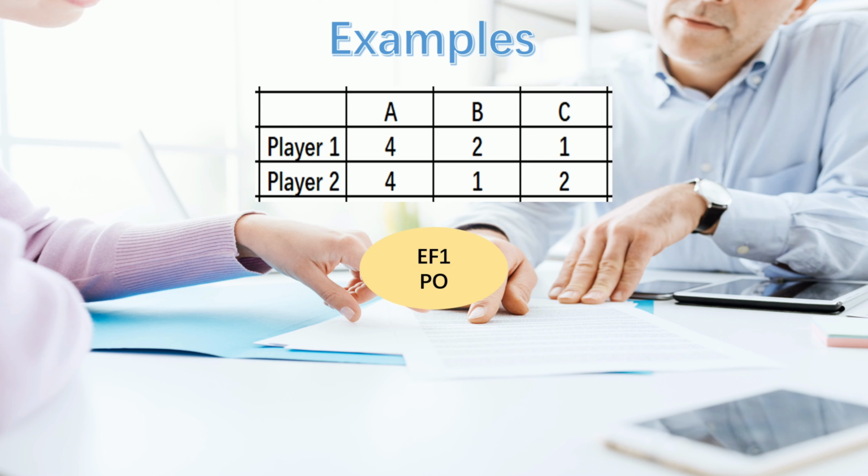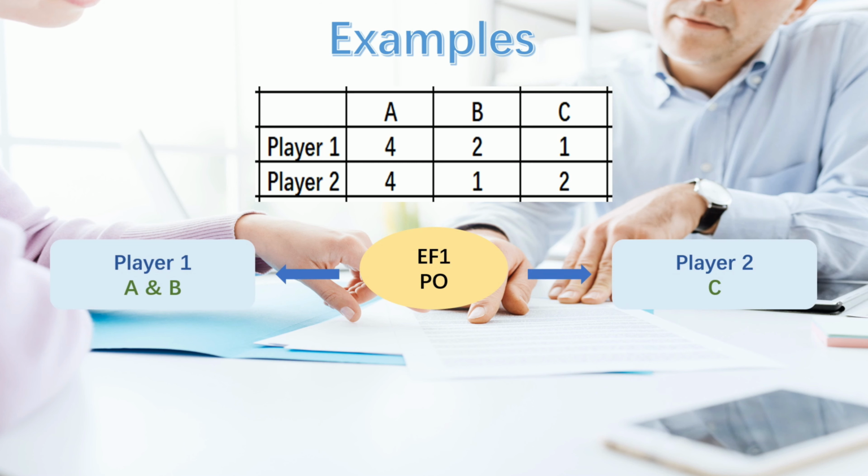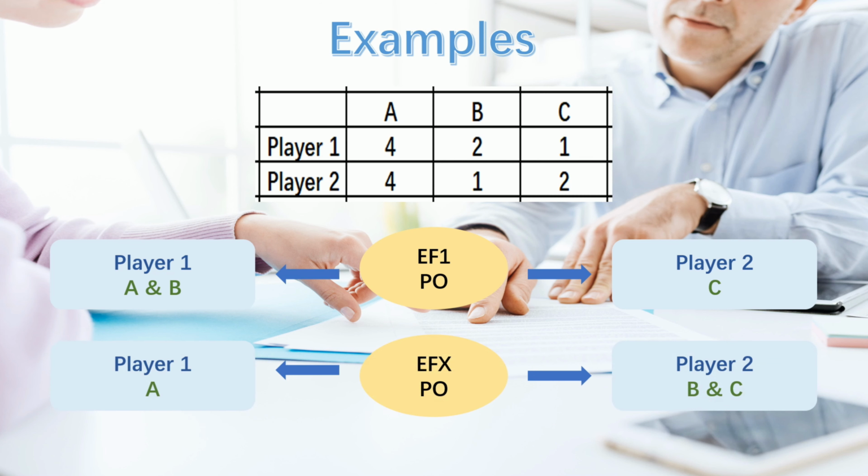So, when can conditions reach EF1? The MNW solution will maximize the players' utility, so player 1 gets product A and product B, and player 2 gets product C. This situation satisfies EF1 and PO, but not EFX, because even if product B is removed from player 1, player 2 will still be jealous of player 1. What situation will satisfy EFX? Assign product A to player 1 and assign products B and C to player 2, so that EFX and PO are satisfied.